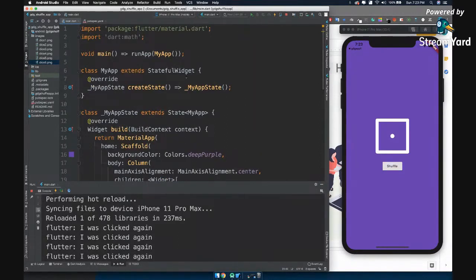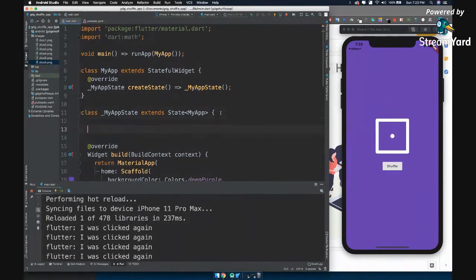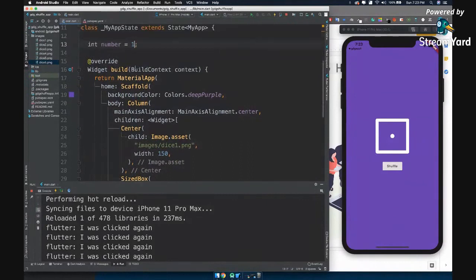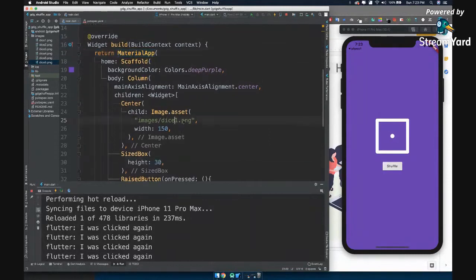Okay, let's say number. Okay, we'll come to on top of override, and let's say integer. Let's say number. We are initializing the integer here, and let's say 1. We are not going to state this 0 because we don't have any image of 0, right? So that's why. And now there is a point. How will you use this number inside our material app? You cannot just write number here. It will take it as what? It will take it as a file name.